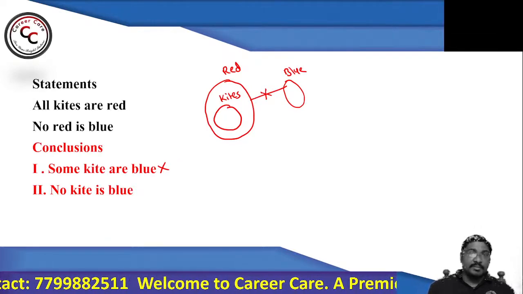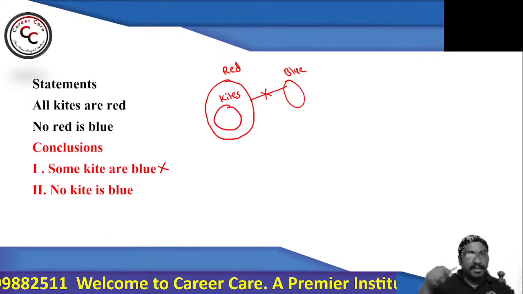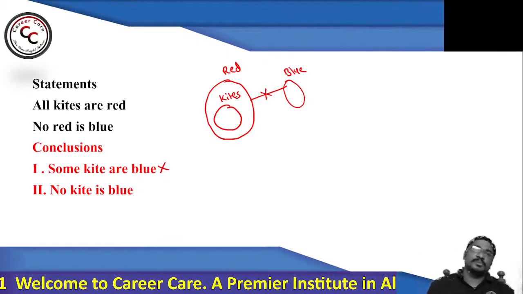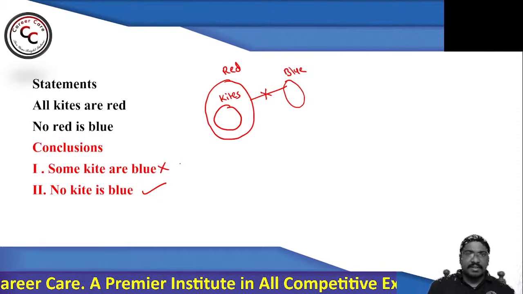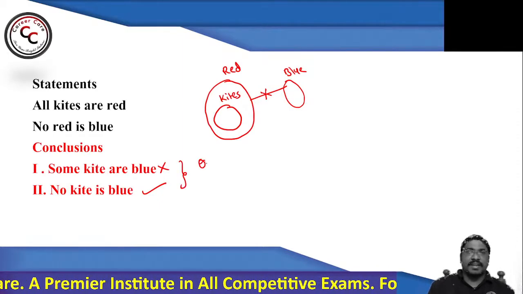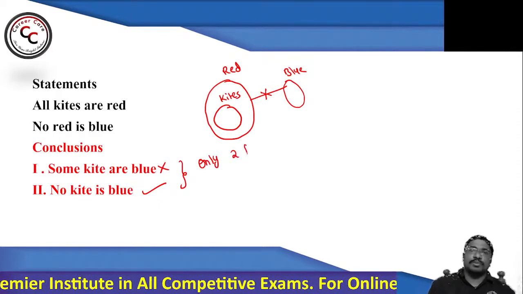Similarly, no kite is blue. See, no red is blue implies no kite is also blue. So second becomes true. So what does our answer say for this particular set? Simply I can say only two follows.